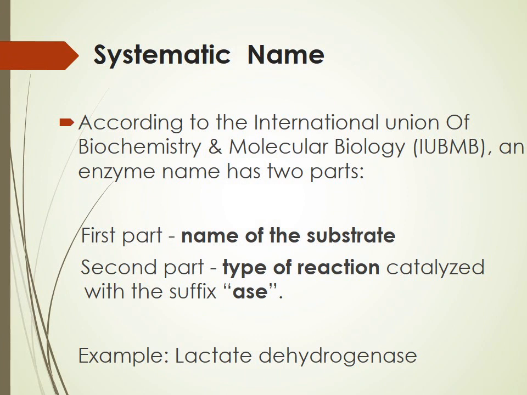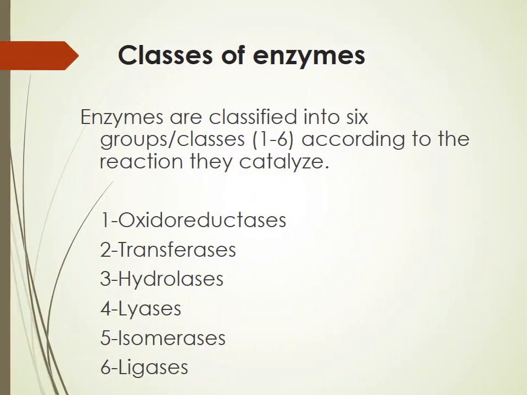According to the International Union of Biochemistry and Molecular Biology, the name of the enzyme will have two parts. The first part will indicate the name of the substrate, and the second part will indicate the type of reaction. And it ends with the suffix ase. For example, lactate, substrate name, dehydrogenase, reaction is dehydrogenation, ase ending for denoting the enzyme. This is a systematic nomenclature. This nomenclature and the classification of the enzymes was determined by the Enzyme Commission in 1961.